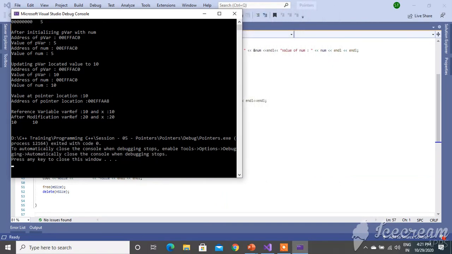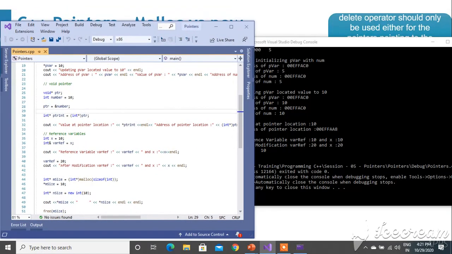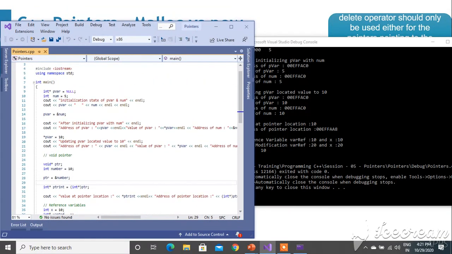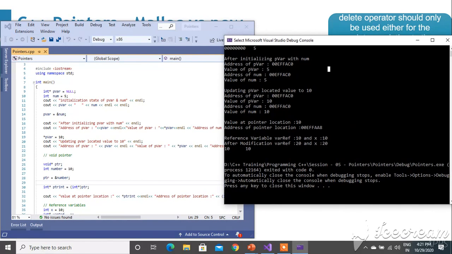Coming to here, if you see this particular line, initialization of p where and num, initially these values are 0 and 5, correct?